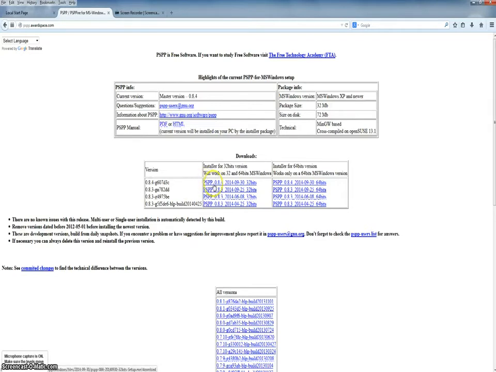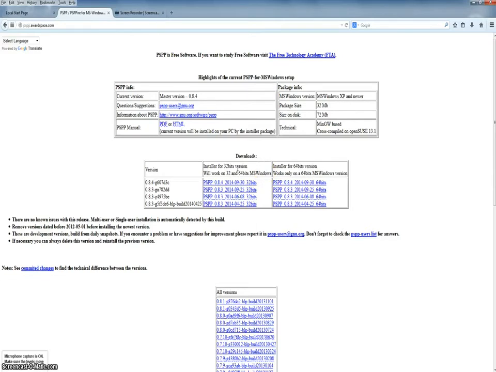Now, the latest version is presented first. Here we have PSPP 0.8.4, September 30th, 32 bits. Notice it says that this download will work on both the 32 and 64 bits MS Windows operating systems.